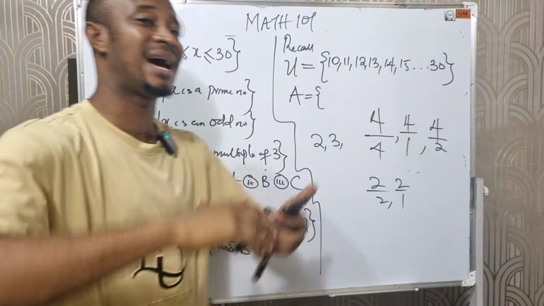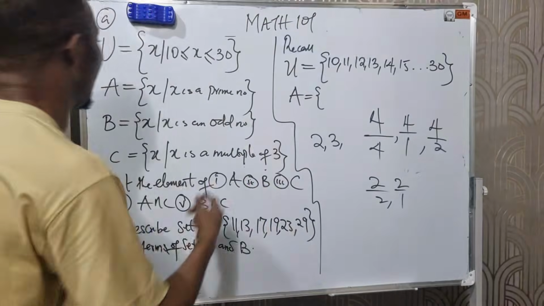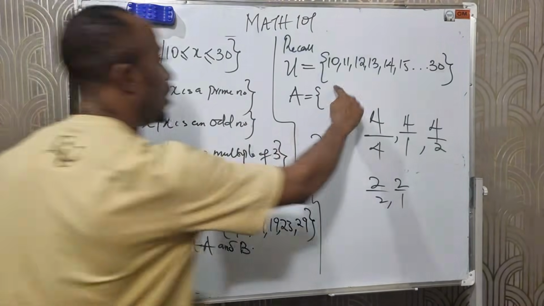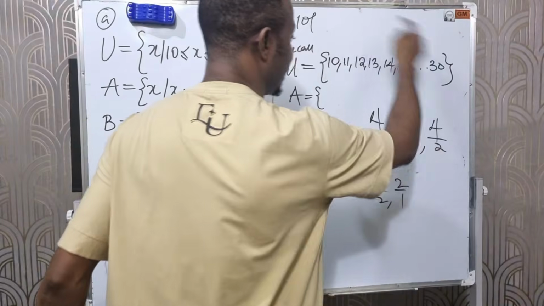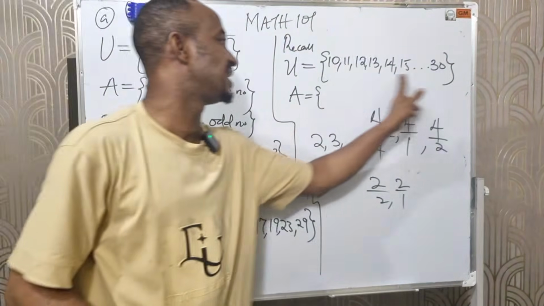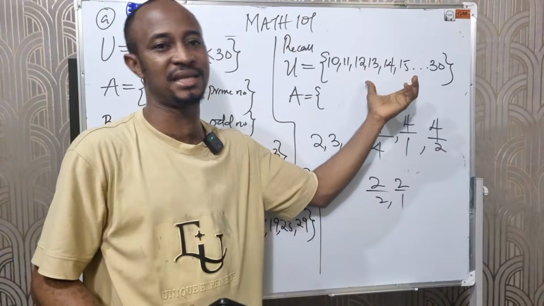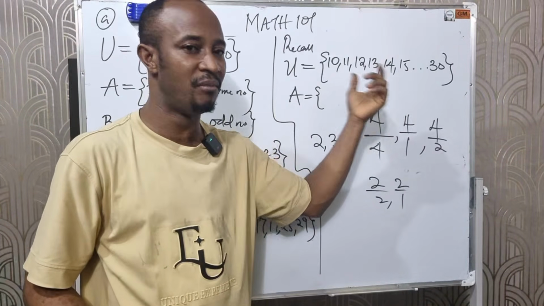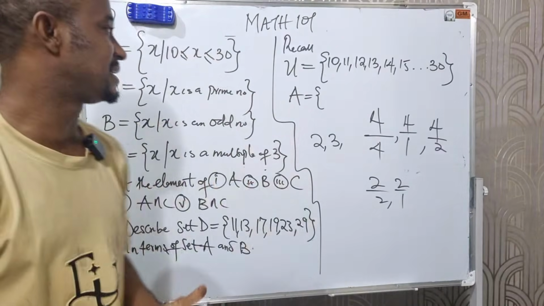General set is that set that houses every other subset. So every set, A, B, C, must be found here. A, B, C are subsets of the general set. That means they are part of the general set. They must be part of the general set. Now let's list them out.